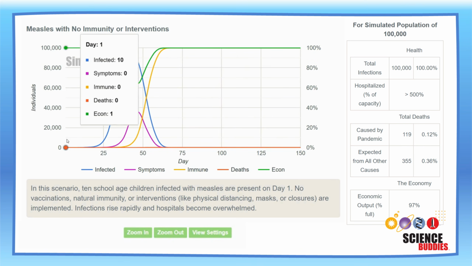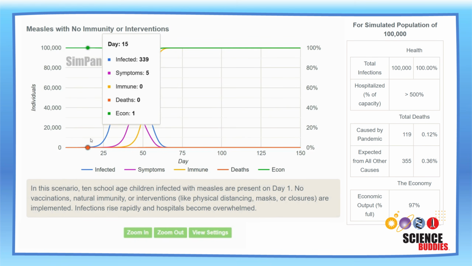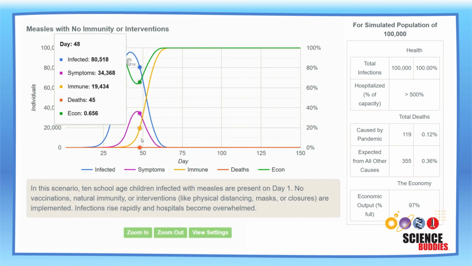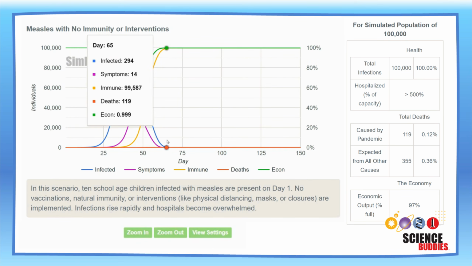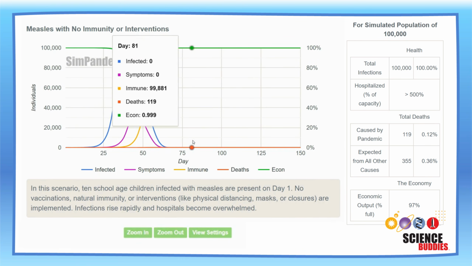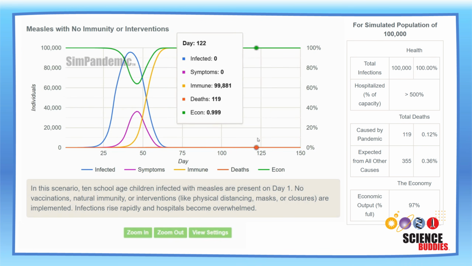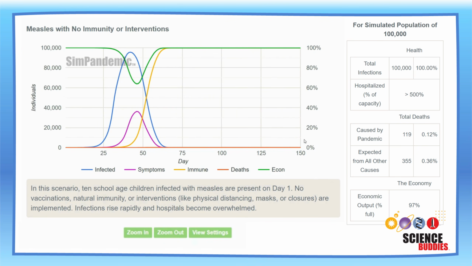The graph and table show that nearly everyone, over 95%, is quickly infected, shown by the blue line, with a rapid exponential growth pattern, and this impacts economic output and overwhelms hospitals. As people recover from the infection, the number of immune individuals increases, following a similar rapid exponential growth pattern.